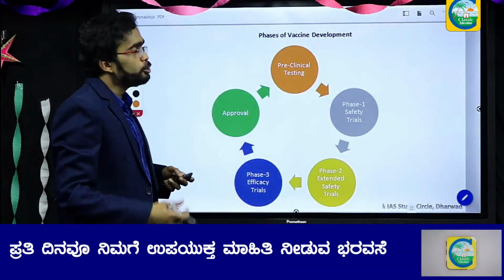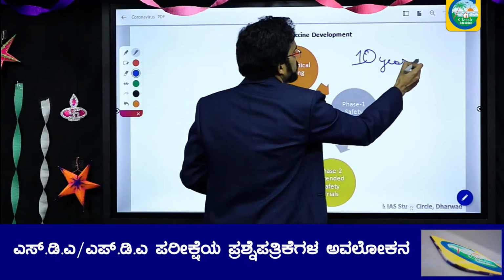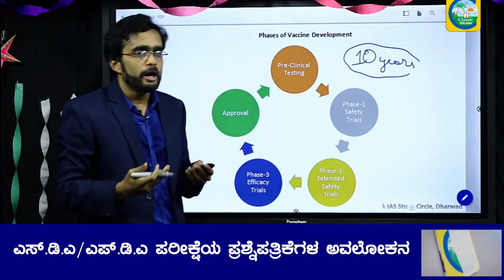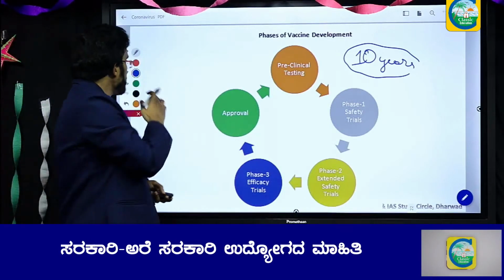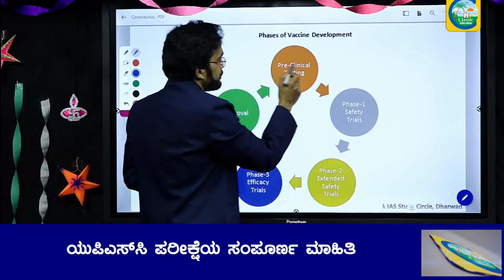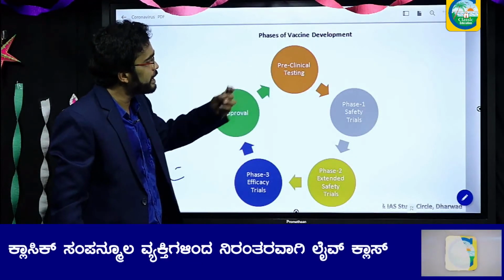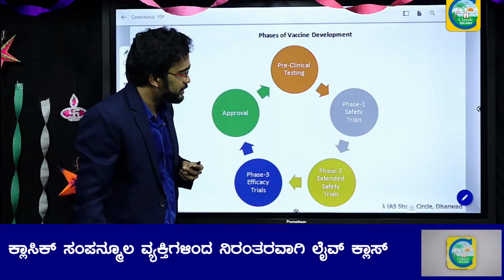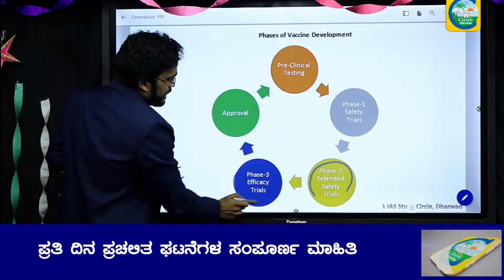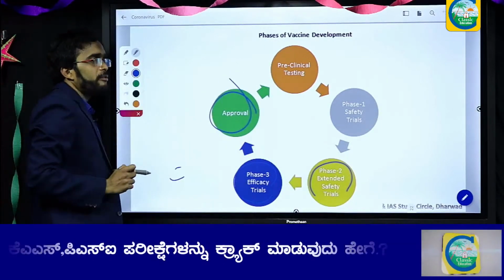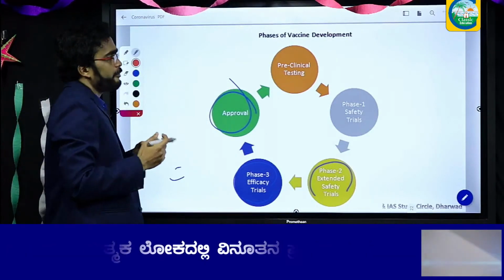Moving forward, it usually takes at least 10 years to develop a new drug or a new vaccine. So let us understand the various phases in the development of a vaccine. There is preclinical testing, phase 1 safety trials, phase 2 extended safety trials, and phase 3 efficacy trials. Finally, the approval will be given by the regulatory bodies. Let us understand the different phases one by one.